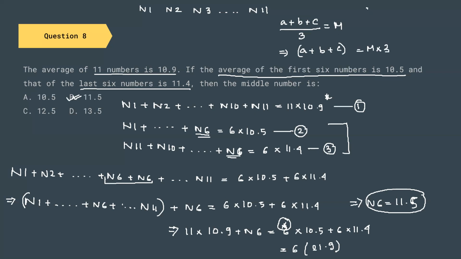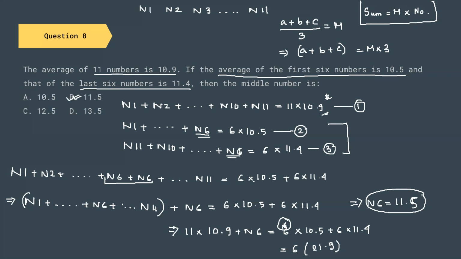So what I can say is, the sum of the numbers equals the mean of the numbers into the number of terms. This is a simple and very intuitive equation. If you haven't understood this part, I just clarified it. Then try this question on your own and check if you're getting the correct result or not.